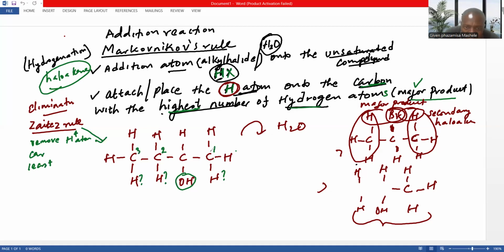But if you look at the first carbon, how many hydrogen are there? 3. Second carbon, how many? 2. This one, 3. Which one is the least? This. So we need to remove hydrogen from the carbon here. We'll take these 2 out, so the final product will have a double bond here.